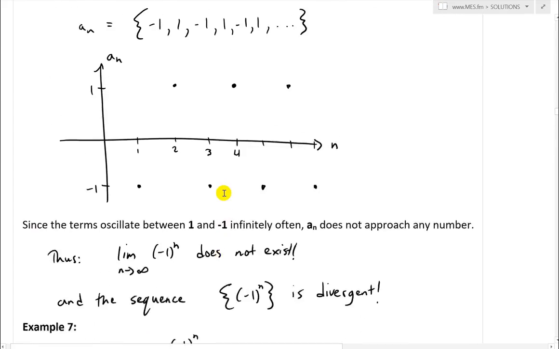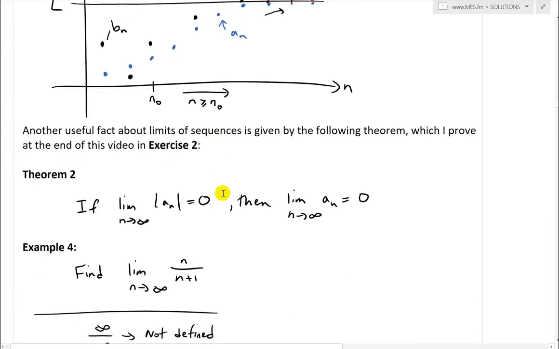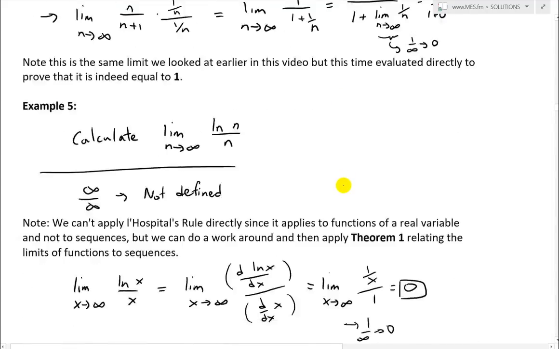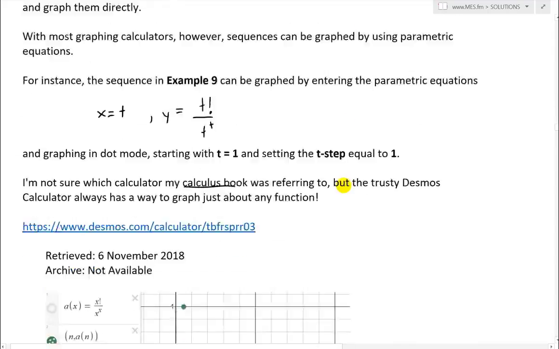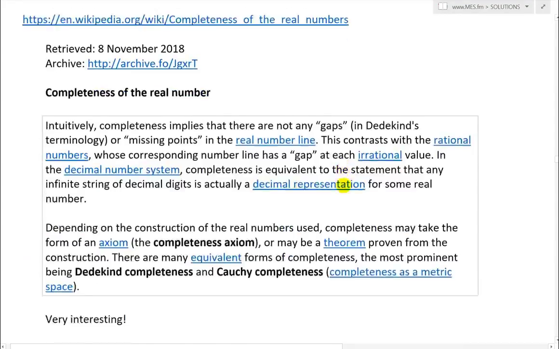I'll show you there. So we passed theorem 3, and there is theorem 2. So this is the one we had written over here. Basically, if the limit as n approaches infinity of the absolute value of a_n equals 0, then the limit without the absolute value is also equal to 0. So let's scroll all the way back down. Fascinating stuff. I just wanted to see where in the video it was.